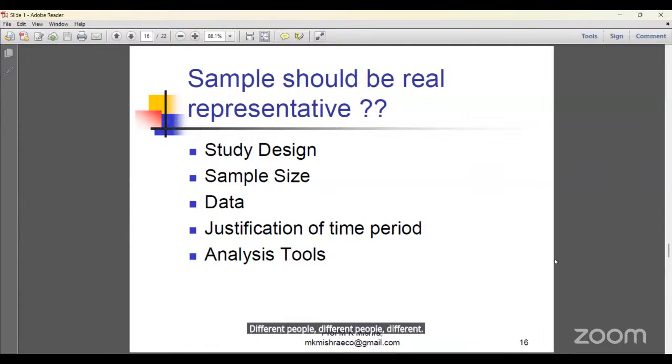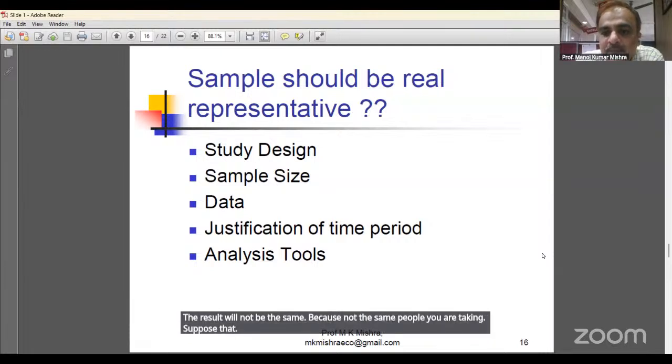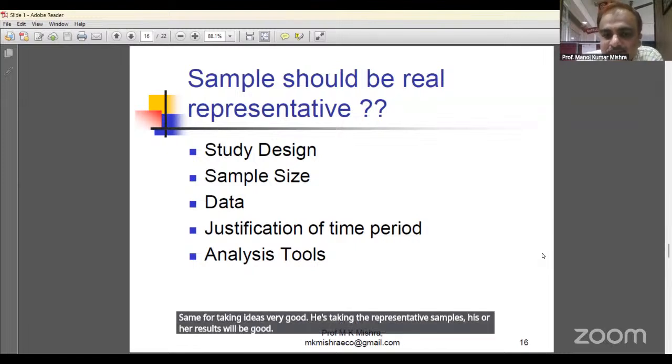Different people, 500 according to your idea, your experience. Okay, your intuition. You are taking the sample of 500. The result will not be the same because not the same people you are taking. Suppose that one person is very experienced and his sample-taking idea is very good. He is taking the representative samples, his or her result will be better.